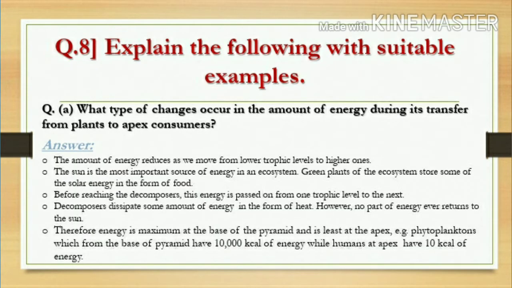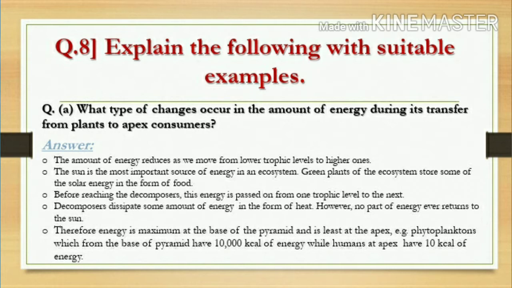Question number 8. Explain the following with suitable examples. We have 2 questions in it. First question, what type of changes occur in the amount of energy during its transfer from plants to apex consumers? Let us see what the answer is. The amount of energy reduces as we move from low trophic level to higher ones.